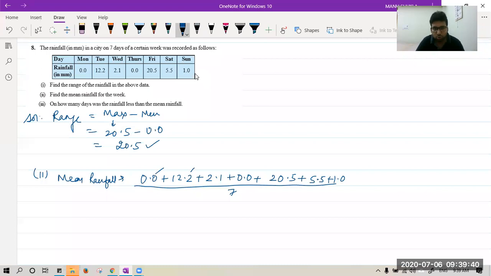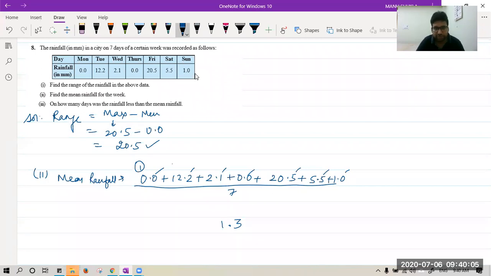Let's add it. 0 plus 2, 2, 3, 3, 8, 13. So we have 3 over here. Point 1 is carried over. 1 plus 2 is 3, 4, 5, 5, 10, 11.